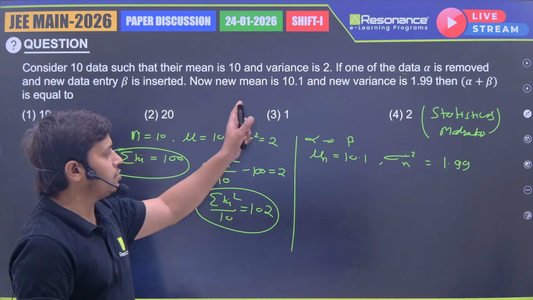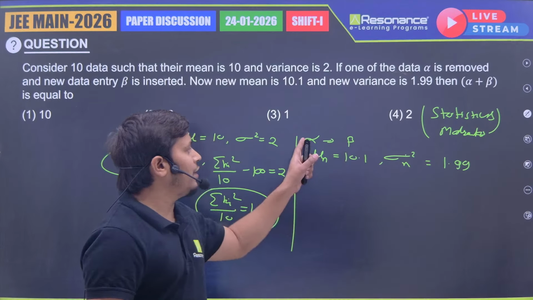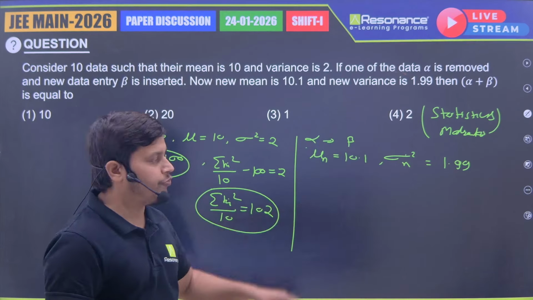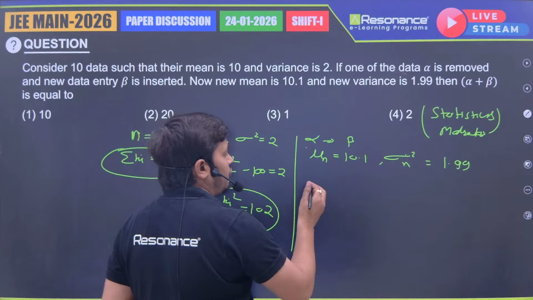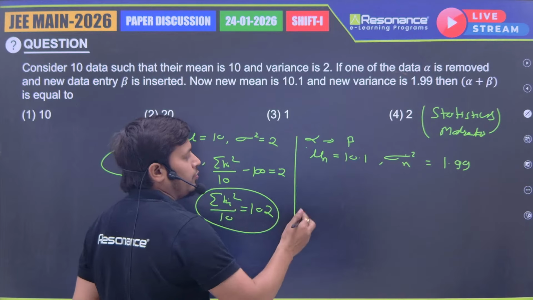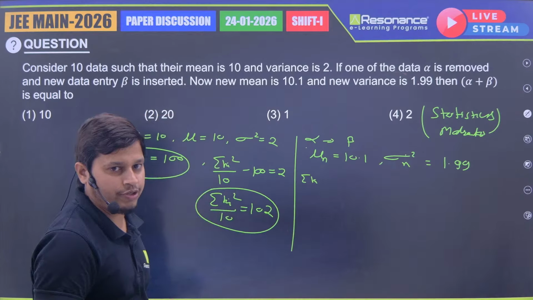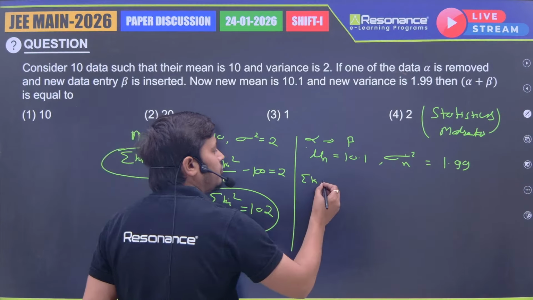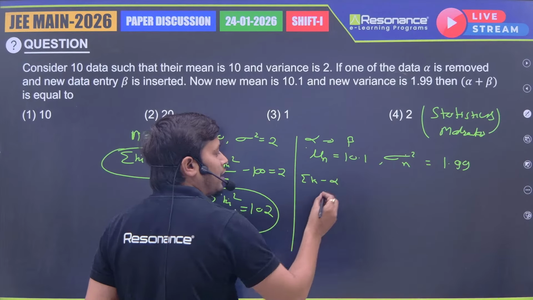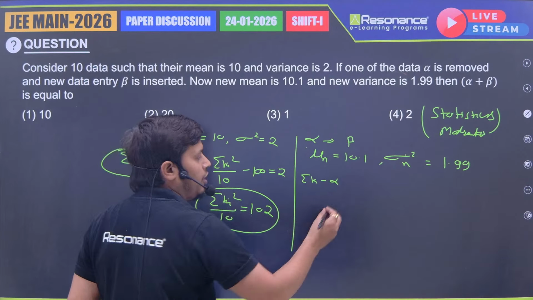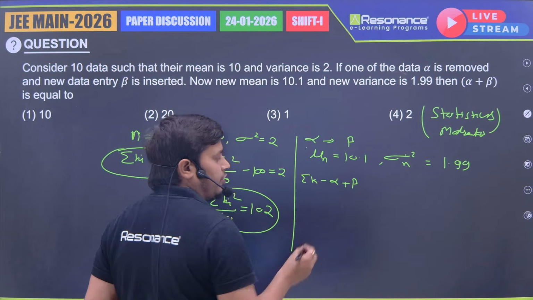Now in case of the new data, when they replace alpha with beta, we use the formula for the new mean. What will be the mean? Sum of all the numbers. So sigma xi is the sum of all the previous numbers. From this one, we remove the data which we are going to change, alpha, and we add the new data which we are inserting, beta.